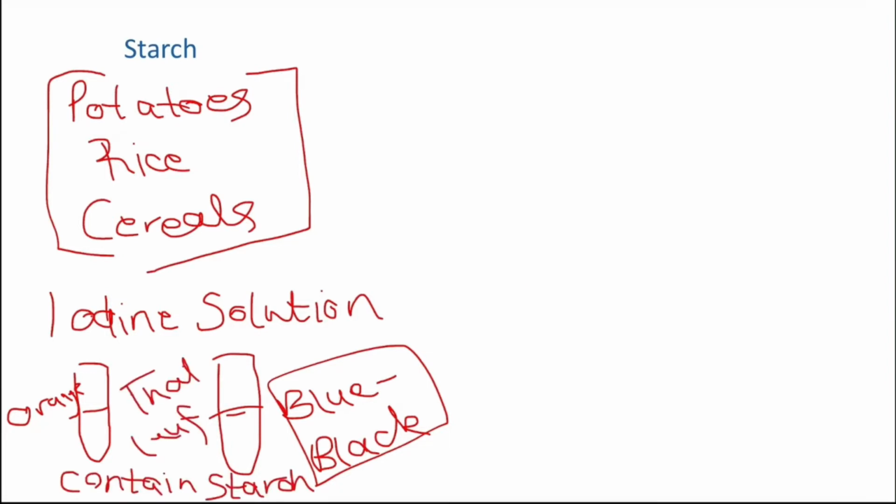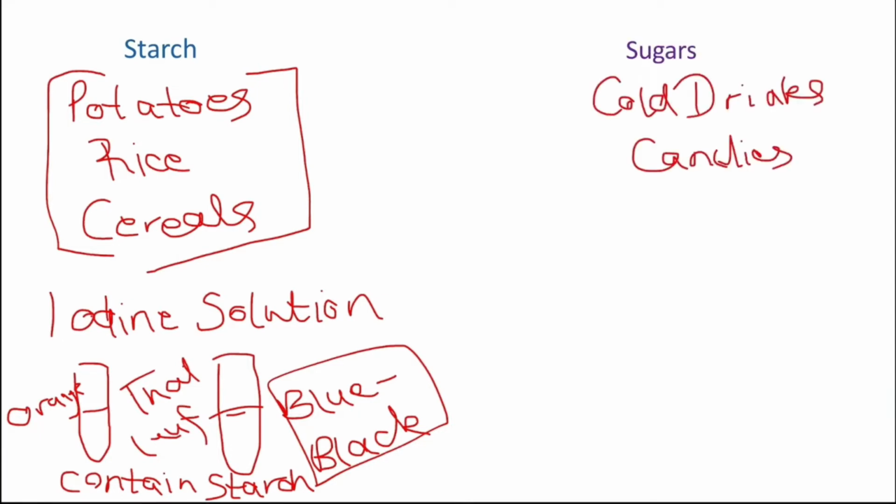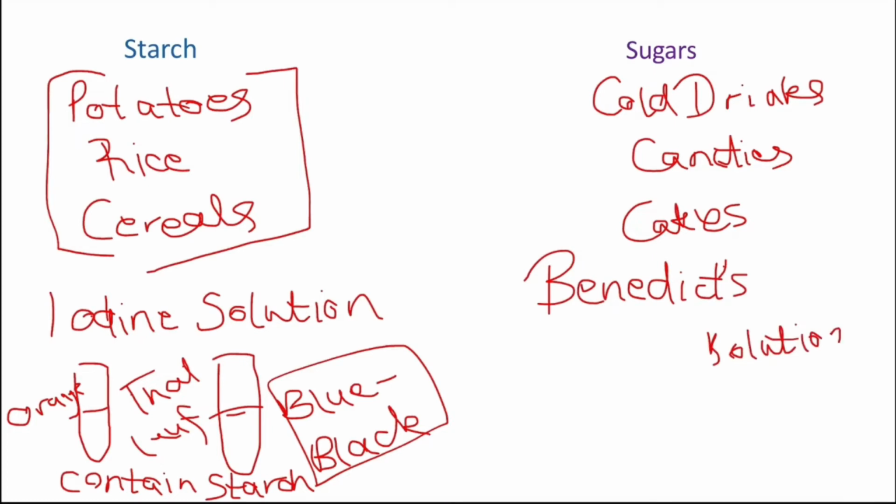As we have also learned about sugars in the food pyramid group, sugar is also a main category of carbohydrates. Sugars are present in cold drinks, candies, cakes, and other soft and fizzy drinks. As we test for starch, we also test for sugars. To test for sugars, we use Benedict's solution, in which, in a test tube, the liquid is light blue.